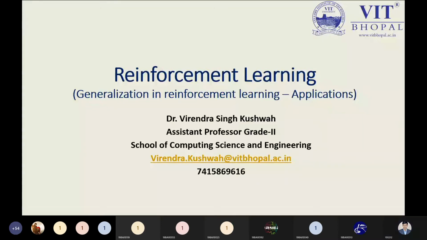Okay. So, students, today we have a very simple topic in the reinforcement learning module, that is generalization in reinforcement learning. Another part that we will see is the application. If we're talking about generalization, as I told you, what is meant by generalization? Generalization means the process of formulating a general concept by abstraction approach.